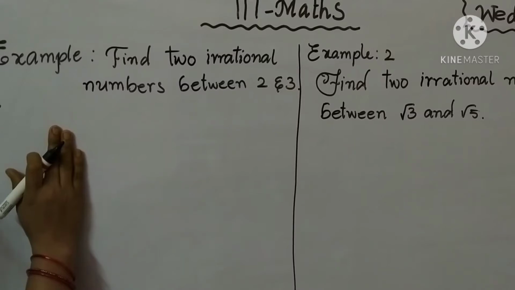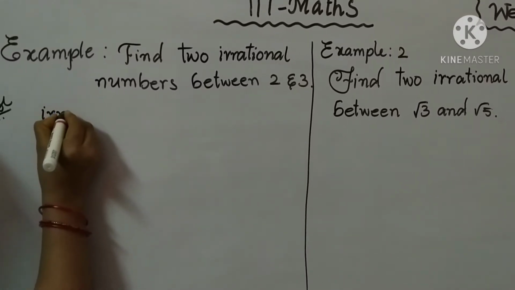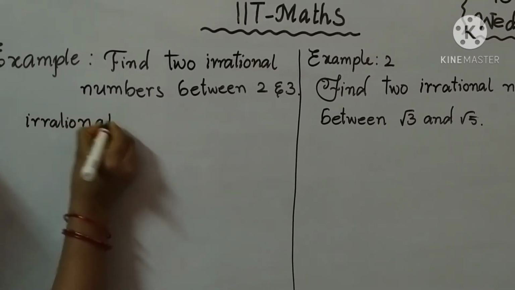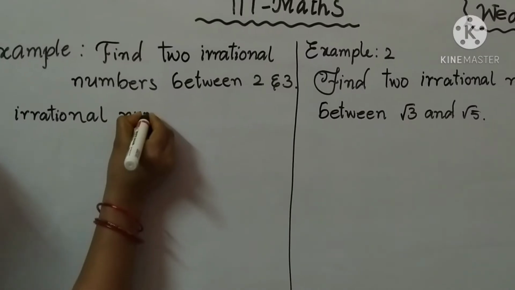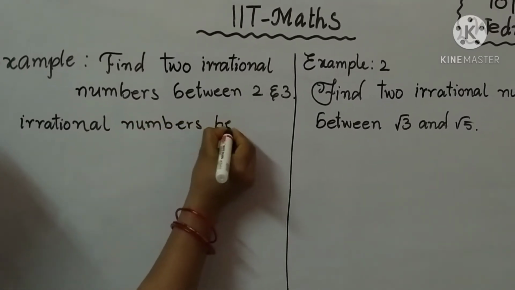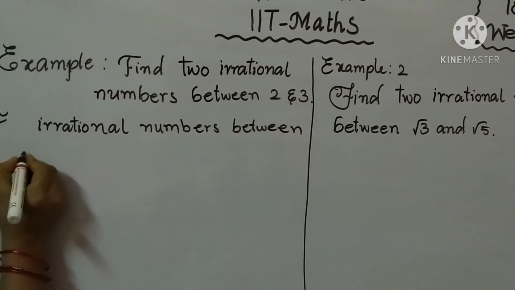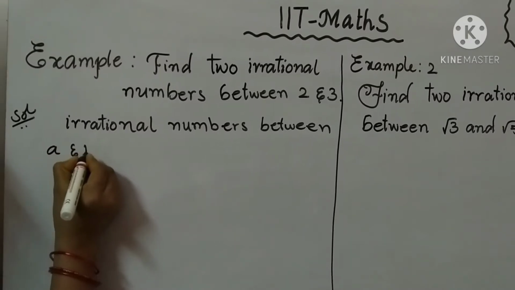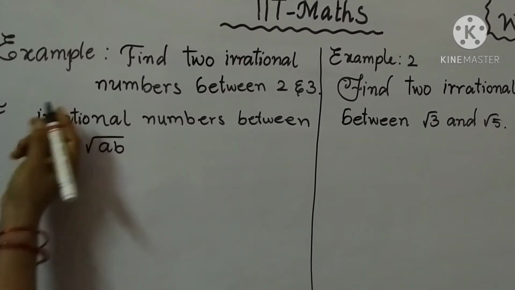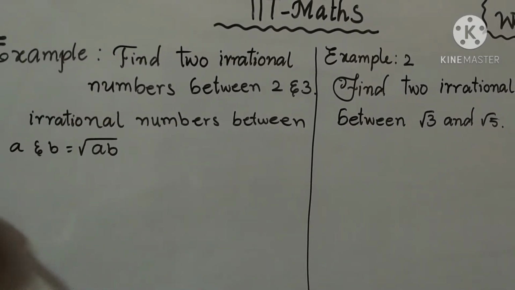The irrational number between A and B is equal to square root of AB. Now we should compare with 2 and 3.